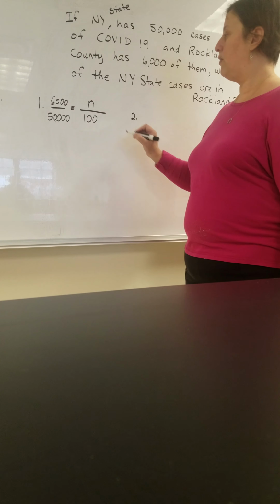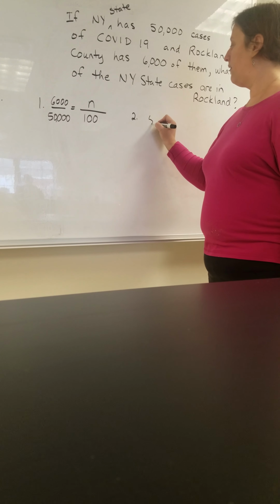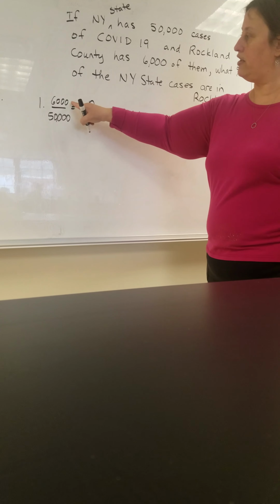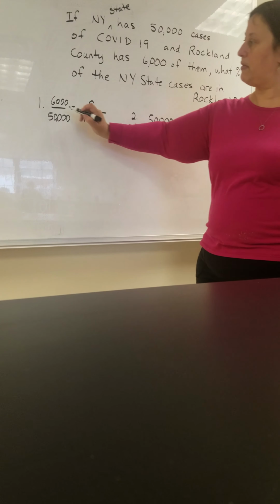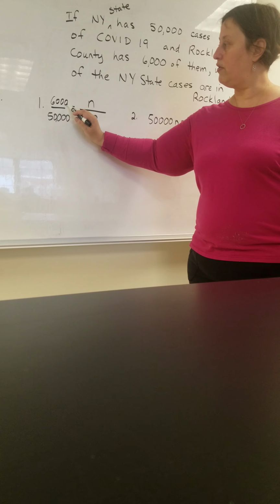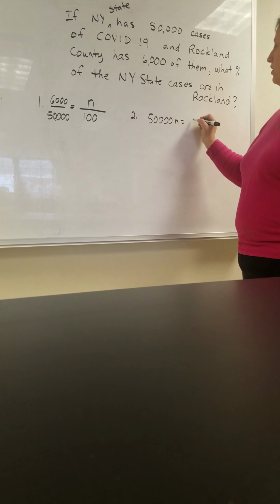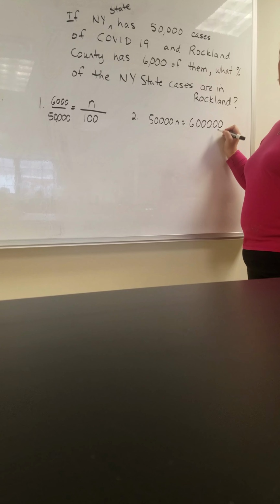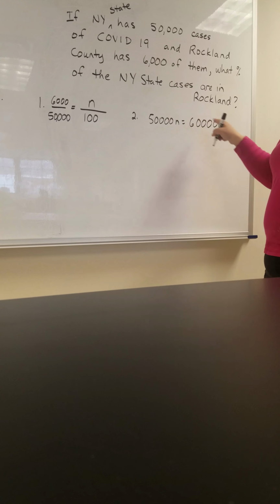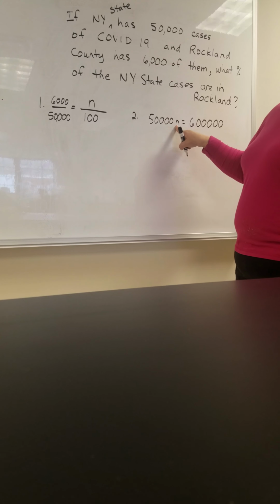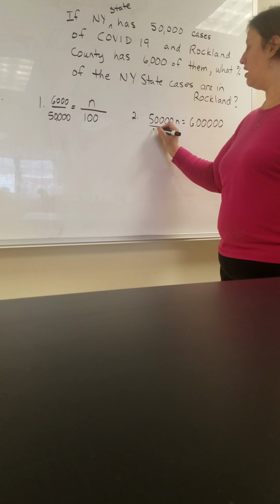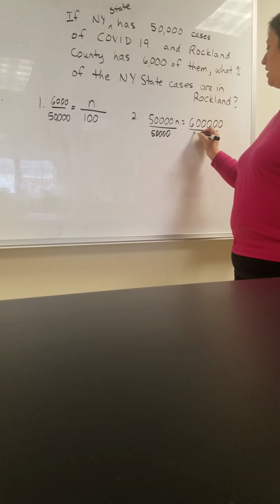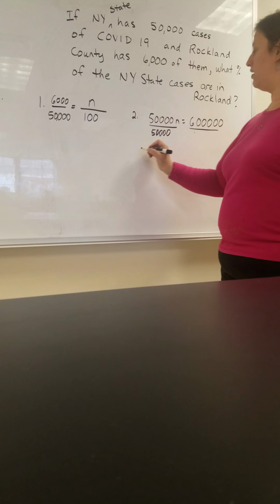Step 2, we cross multiply. So we'll get 50,000n equals, we need to do 6,000 times 100. So that's going to be a 6 with 1, 2, 3, 4, 5 zeros. Okay, then what are we going to do? Divide by the number with the n, in this case 50,000. Well, I probably should have done that as a step 3 over here.